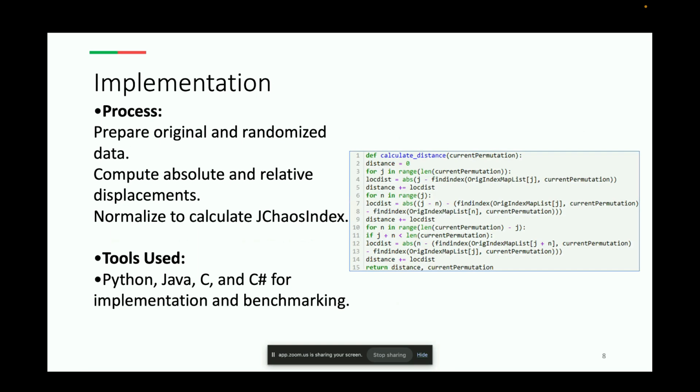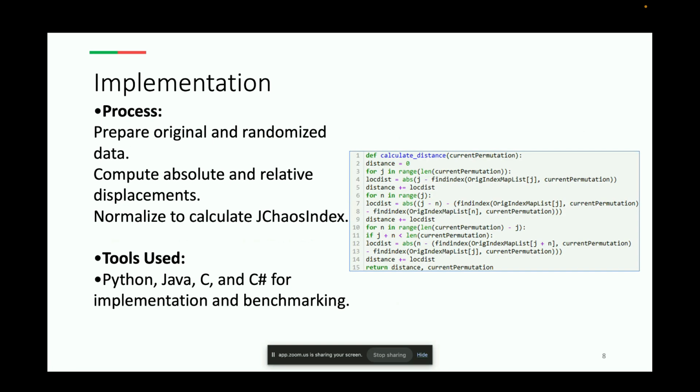So now I'll talk a little bit about the implementation. We can start by preparing both the original data set and the randomized version by randomizing the original data set. Then calculate the absolute and relative displacements of each data point. These values are then normalized to compute the JChaosIndex.